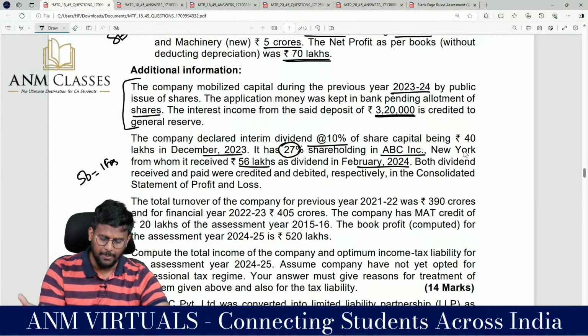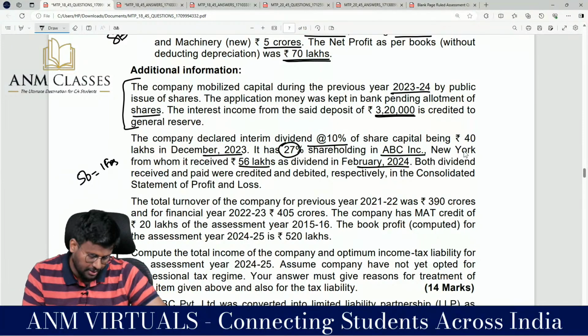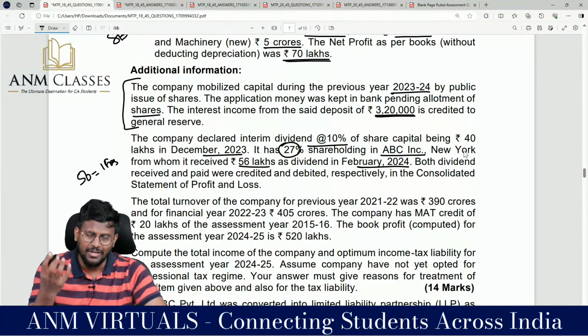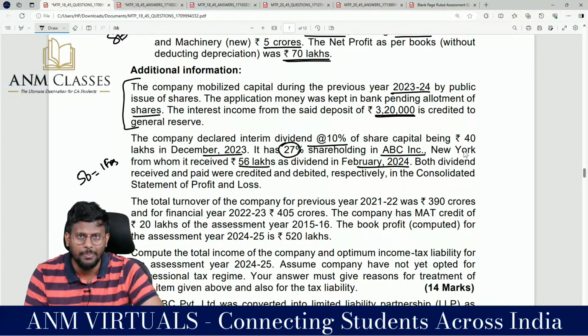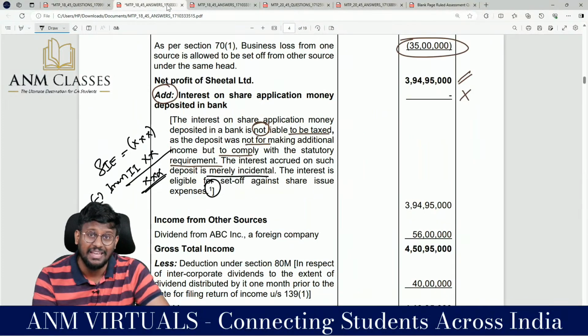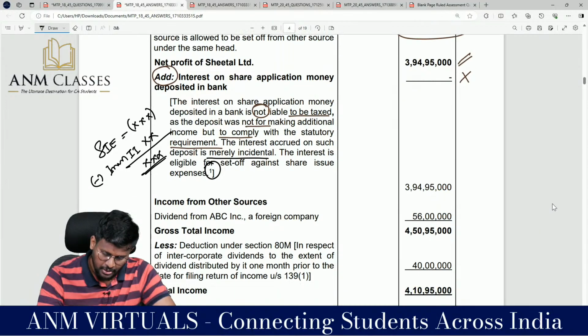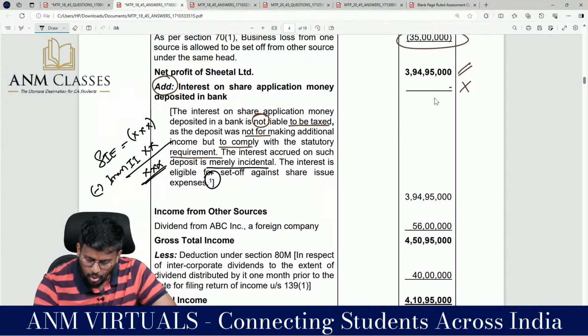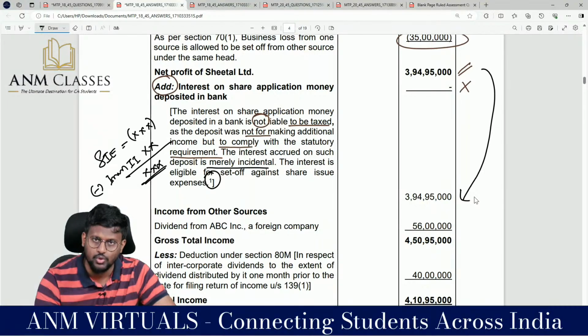Both dividend received and paid were credited and debited respectively in the consolidated statement of P&L account. So whatever dividend we have received is our income, should be taxed under income from other sources, and we can claim Chapter 6A deduction. So this is 3 crore 94 lakh 95,000, because the interest income will not be taxable.